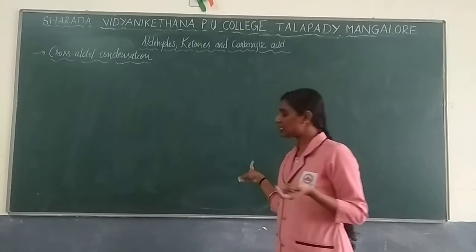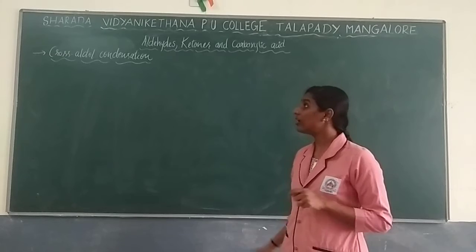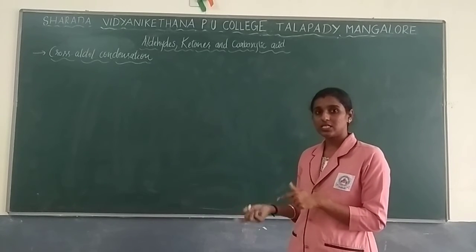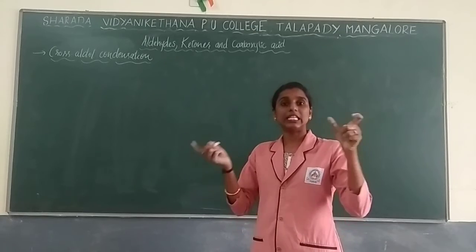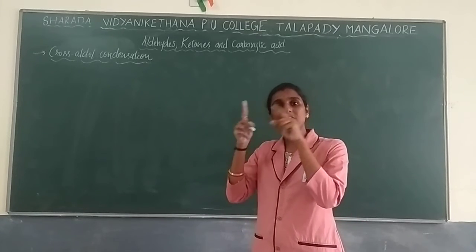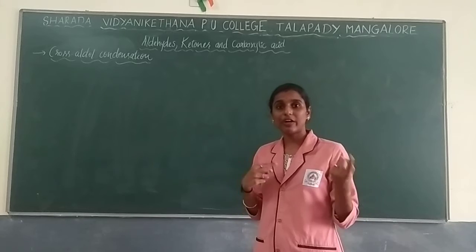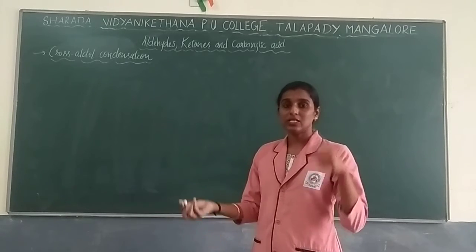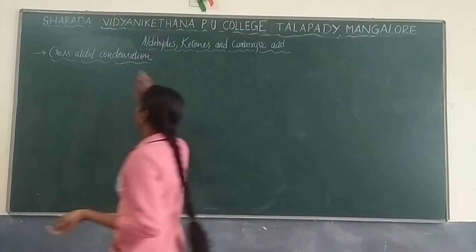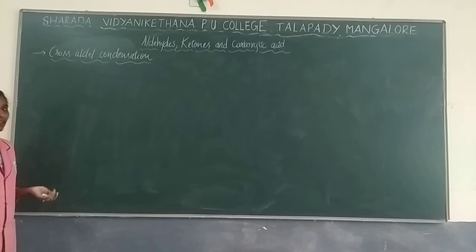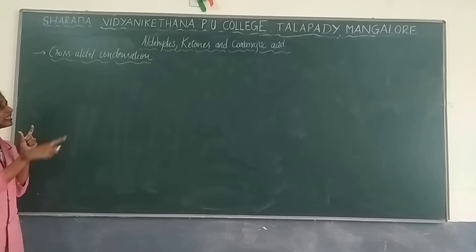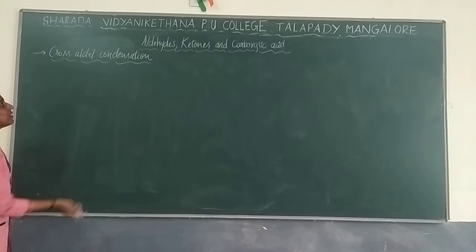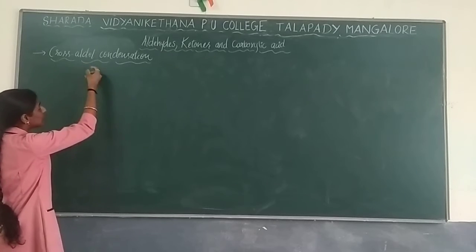In aldol condensation you get only one product. Here, in cross aldol, you are going to get a number of products, mainly based on the reactants where they have alpha carbon. The number of alpha carbons will vary now. So just concentrate more over here and learn this concept. These are important concepts and very easy also. You can learn it once properly, and this concept is easy for getting the product. So we will give one example for this process.